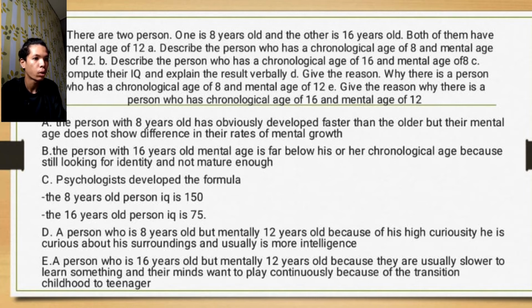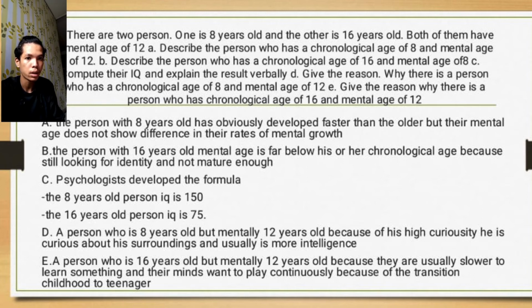C. Compute the IQ and explain the result verbally. D. Give the reason why there is a person who has a chronological age of 8 and a mental age of 12. E. Give the reason why there is a person who has a chronological age of 60 and a mental age of 12.